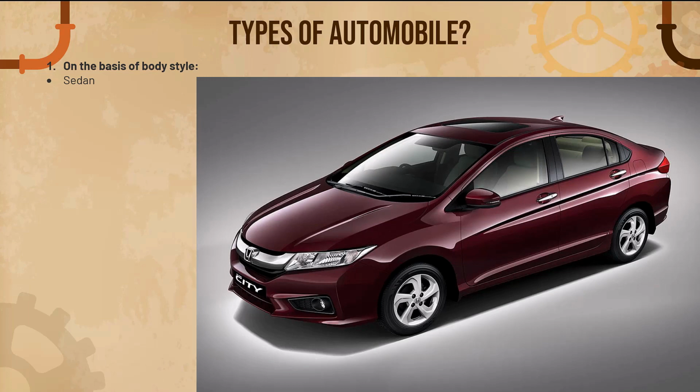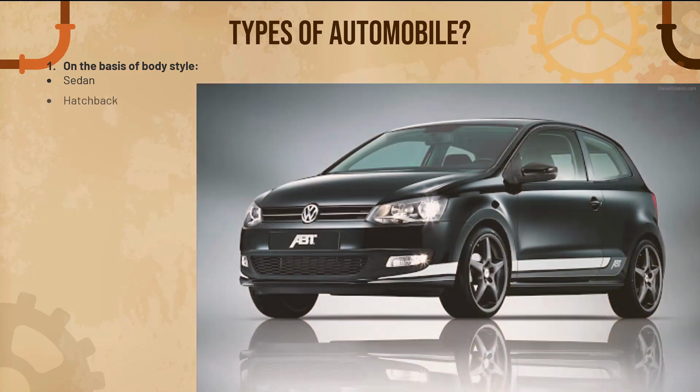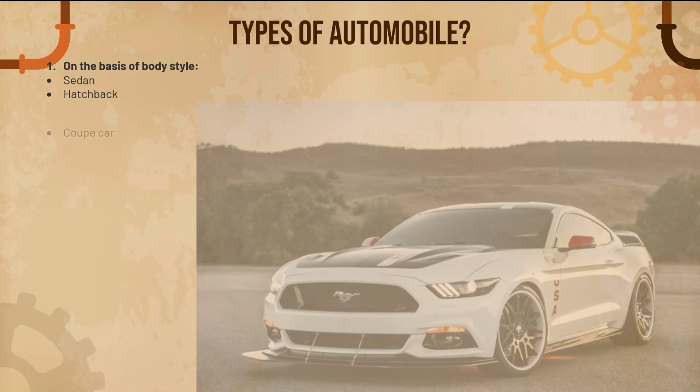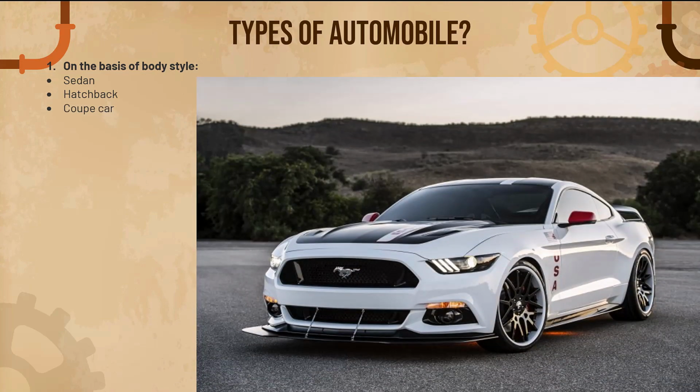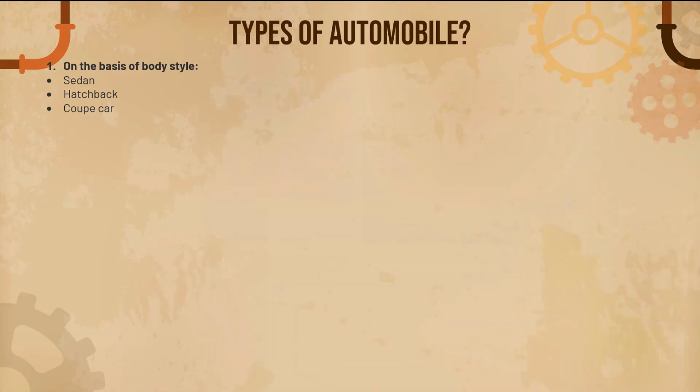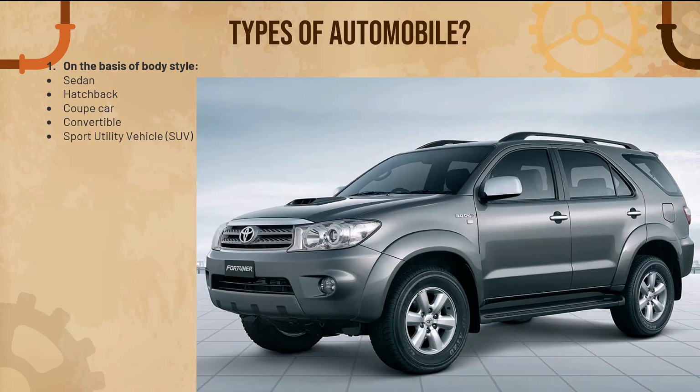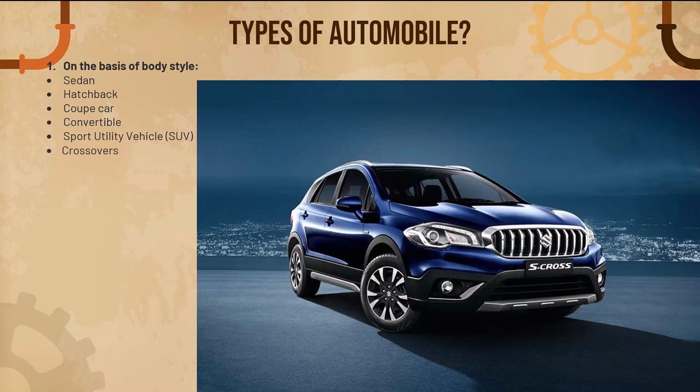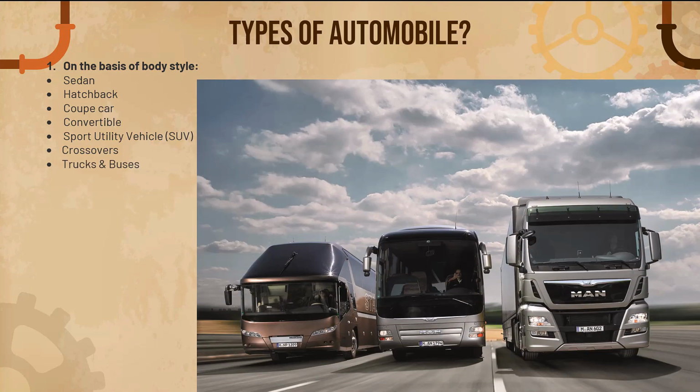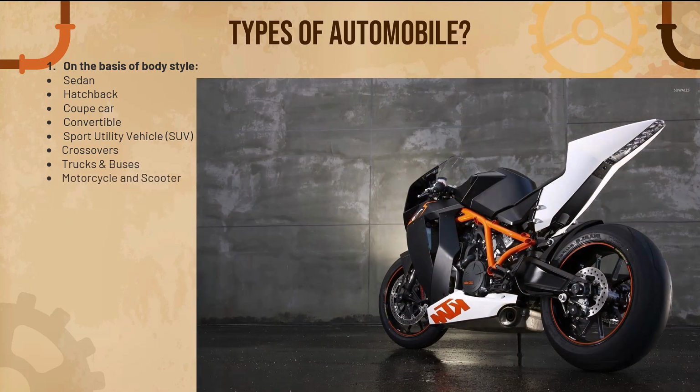Other one is the hatchback with no boot. Coupe, a car that has only 2 windows. A convertible car, sports utility vehicle or SUV, crossover cars, trucks and buses, motorcycles and scooters. So these are the types on the basis of body style.